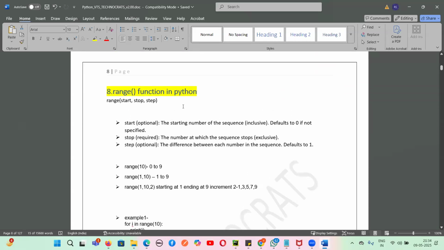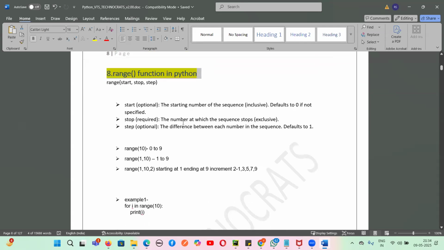So there is something called, guys, the range function in Python. Range function is a new function in Python. There are 3 parameters: one is start, one is stop, and one is step. Start means the starting number of the sequence, and the default is 0 if it is not specified, and it is inclusive. Stop is the number at which the sequence will stop, and this is exclusive, that means we will not take that particular value. And step is what kind of step we want to take. It can be a difference of 1, 2, 3, or any number, but by default it is 1.